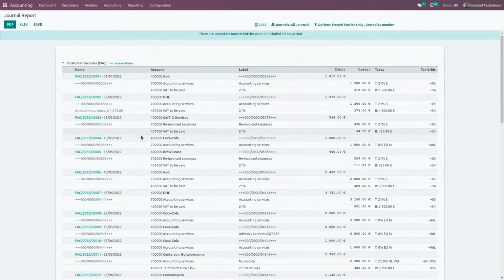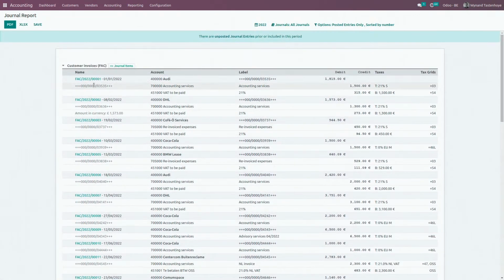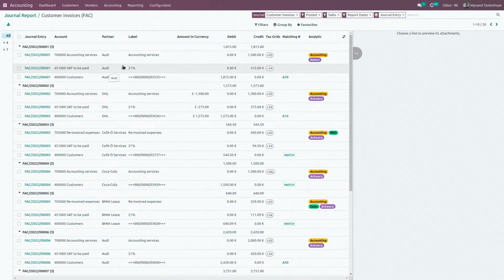If I click over here, I can see all the different accounting entries of the customer invoice journal. I have a lot of information, everything that I need to see to verify. If I want to correct, from here on, I can easily dive into the journal items linked to all of these transactions. So let's dive into a typical case.